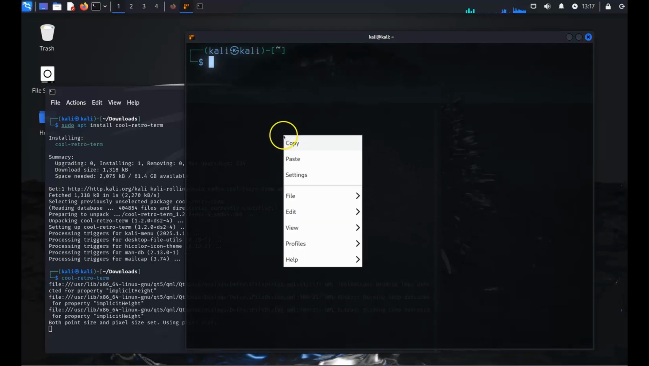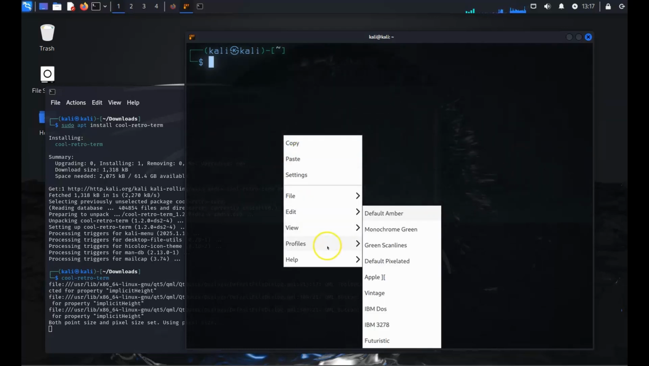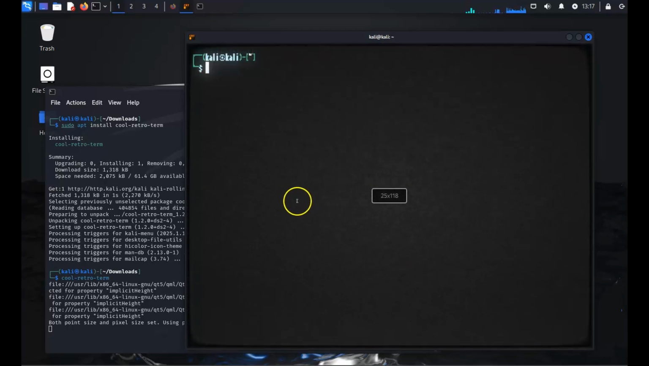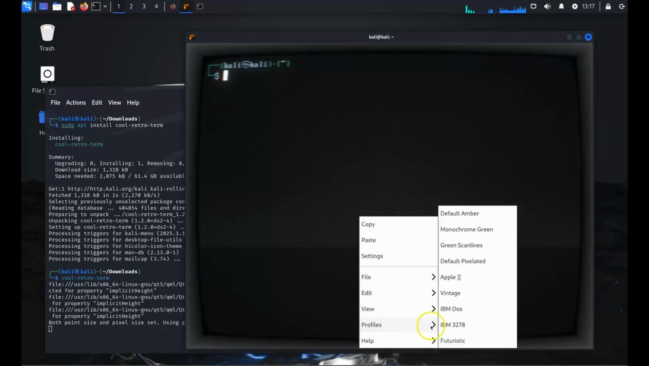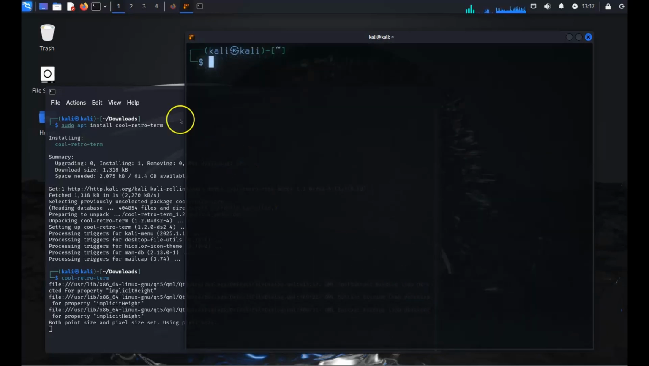And the cool part is you can actually right click, you can go to profiles, and there are a bunch of different options, so you can adjust it to your liking. This is a really cool one. Hope you enjoy.